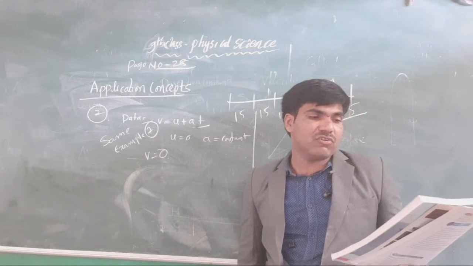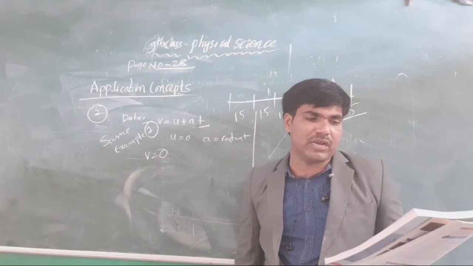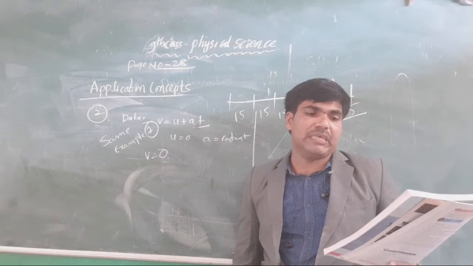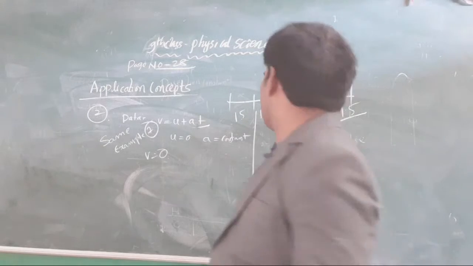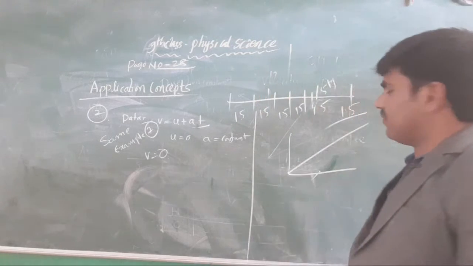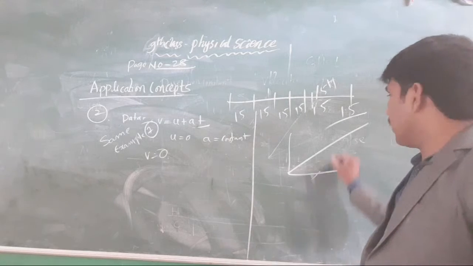And after that, draw the distance versus time graph when the speed of the body increases uniformly. You know very well, when the speed of the body increases uniformly, you get a straight line. Okay, like the straight line.